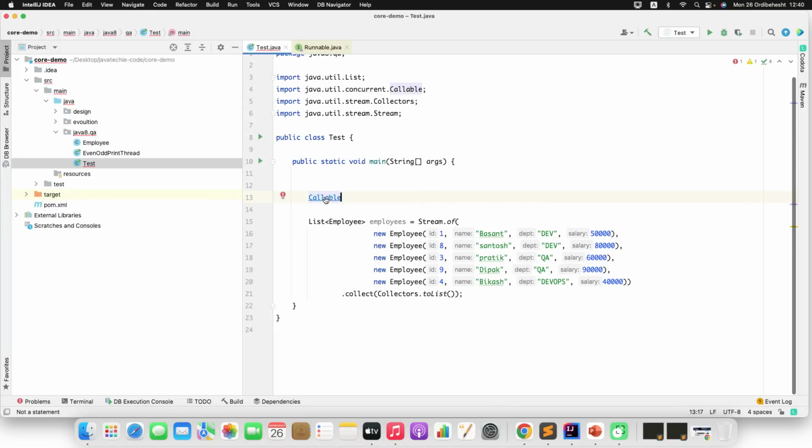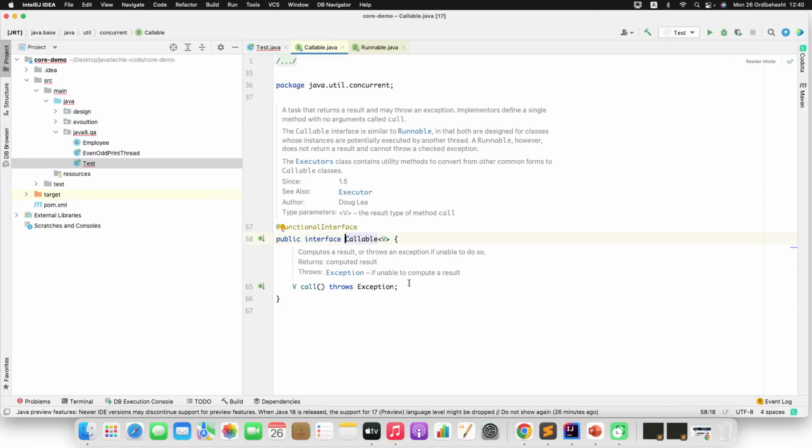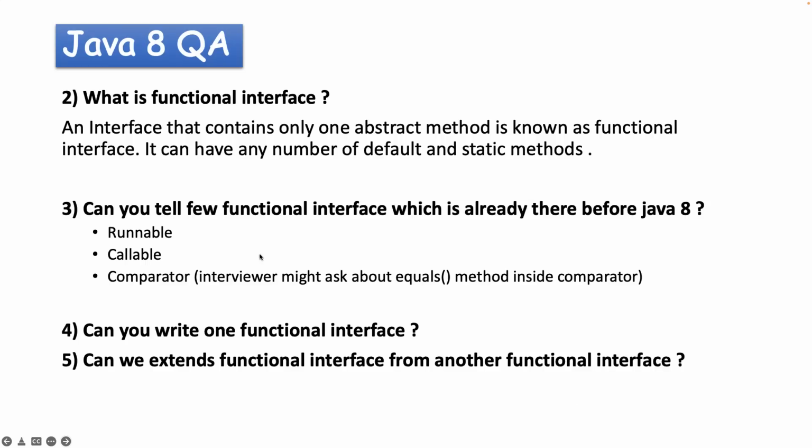you can find a method called call inside the Callable interface. You can see here, right? This is also a functional interface. Now the interviewer might confuse you: what about the Comparator interface, where there are two methods, equals and compare? So let me show you the source code.